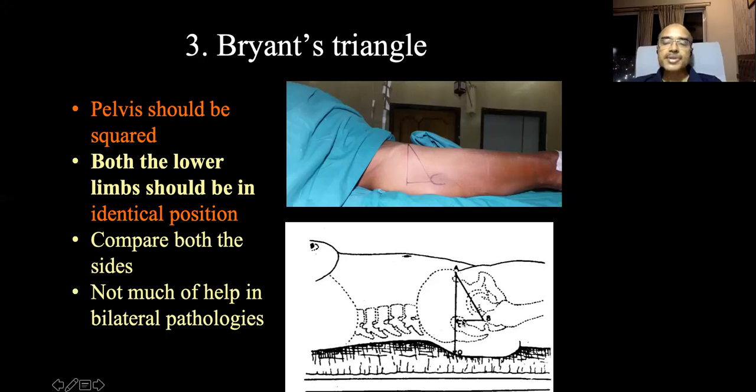There may be 2 centimeter shortening, which is supratrochanteric. There may be 2 centimeter shortening, out of which 1 centimeter may be supratrochanteric. Like this, you express. Supratrochanteric means that's a hip joint pathology. If it is not supratrochanteric, that means it is below the trochanter. That means the pathology may be on the femoral side, there may be shortening of the femur due to a malunited subtrochanteric fracture, or shortening of the tibia, whatever it may be. So hip joint pathology usually gives supratrochanteric shortening.